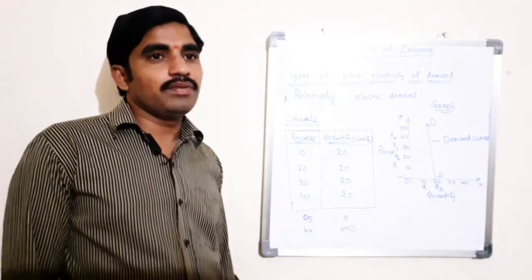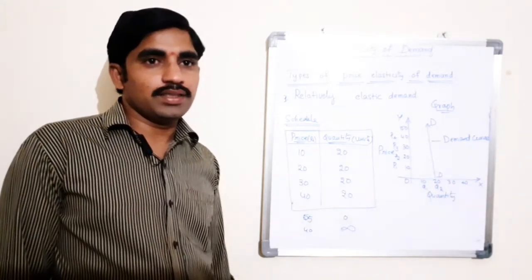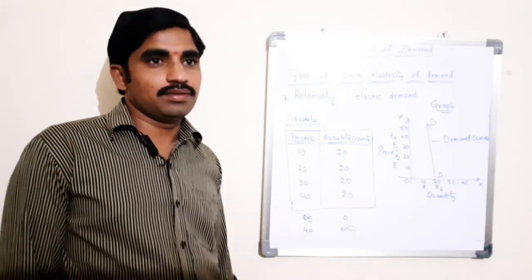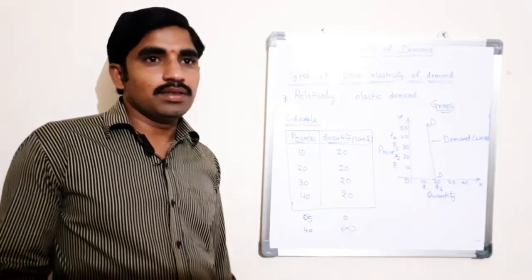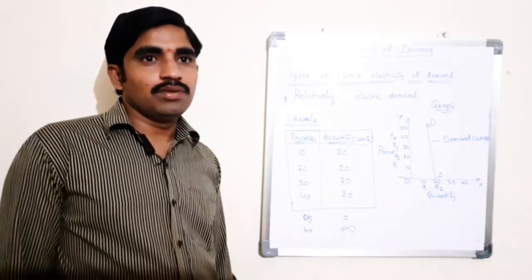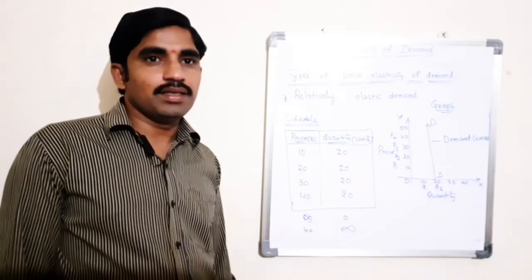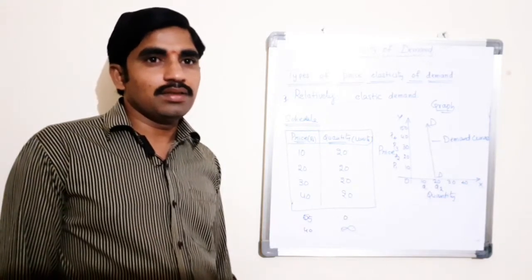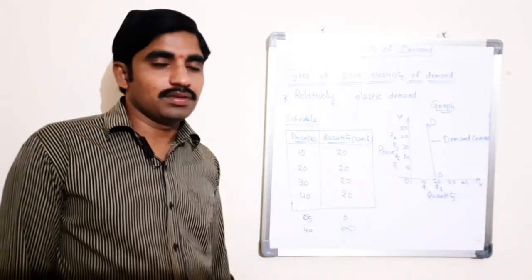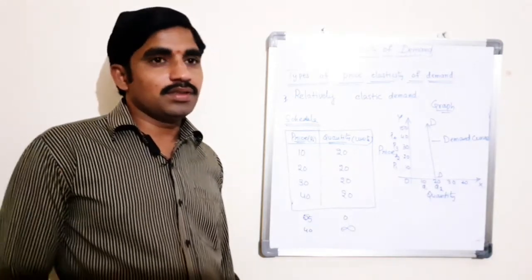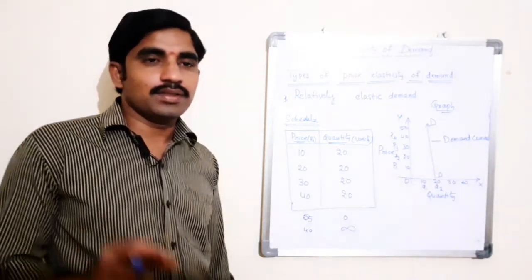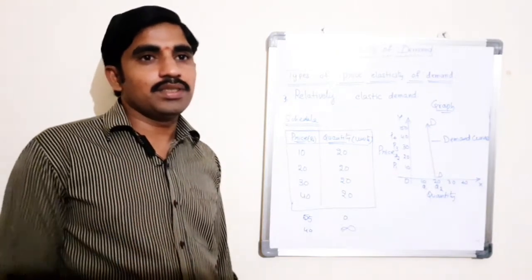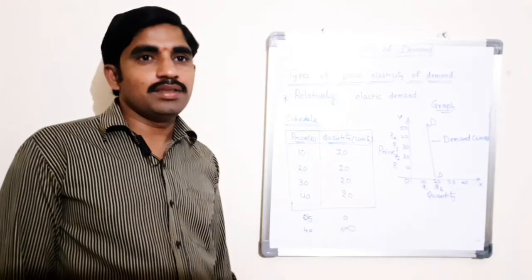The numerical value of relatively elastic demand ranges between 1 to infinity. In other words, the proportionate change in price of the product is less than the proportionate change in quantity demanded of a commodity.